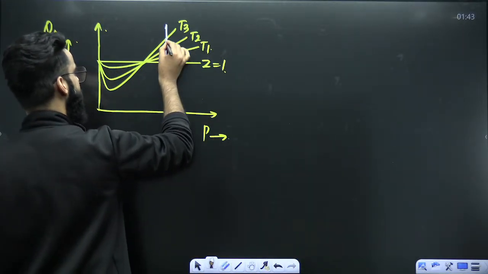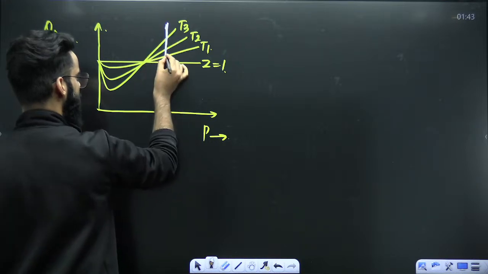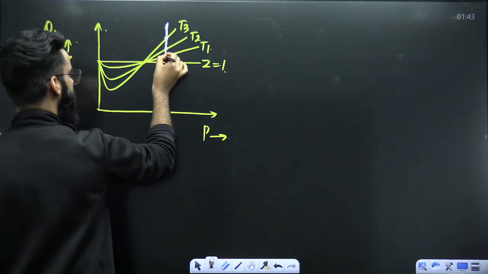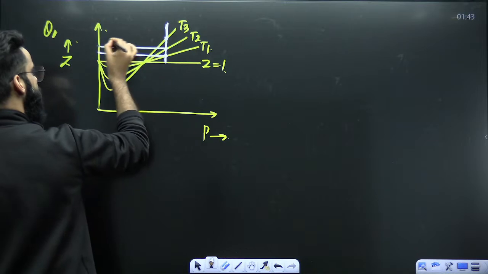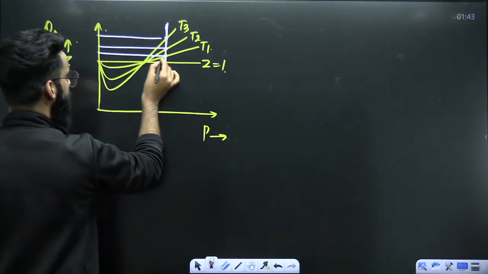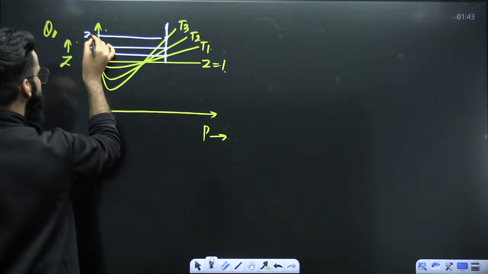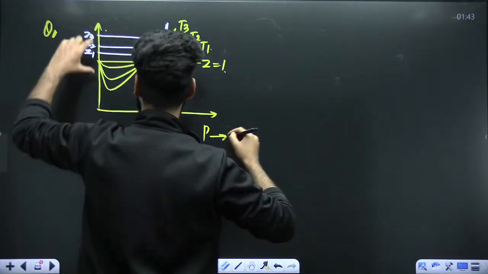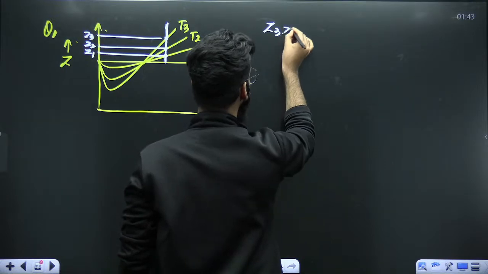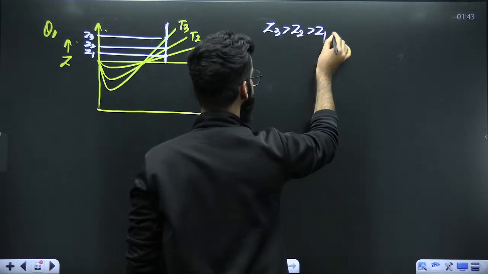Draw a straight line. The same procedure. Mark these points. After marking these points, get the Z value. Z at temperature T1 is Z1. This will be Z2. This will be Z3. Now tell me which Z is more. Z3 is more than that of Z2, which is more than that of Z1.